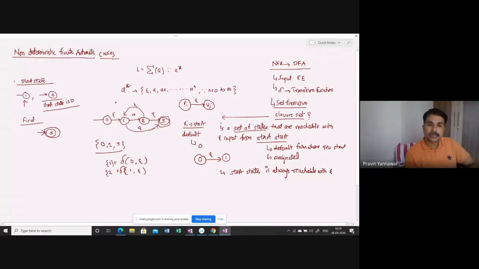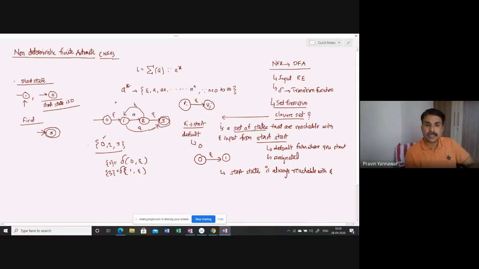The output is 3. And 0 itself: for the transition function delta, the first argument is 0 and the input symbol is epsilon. Then 1 with epsilon gives 3, so 1 and 3, and 0 is itself, because the start is always reachable with epsilon. So 0, 1 and 3 are the states reachable with epsilon.